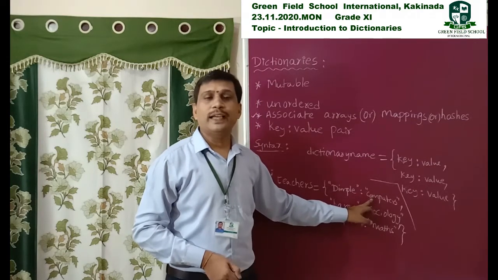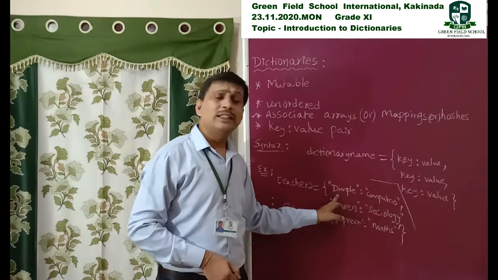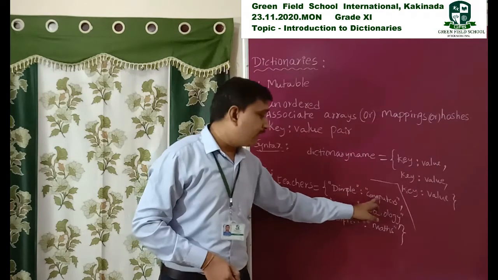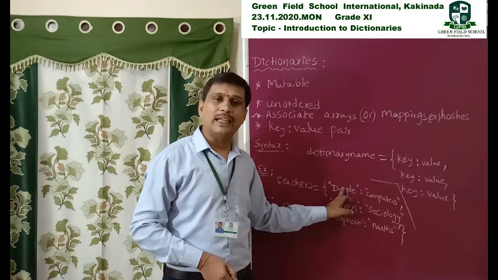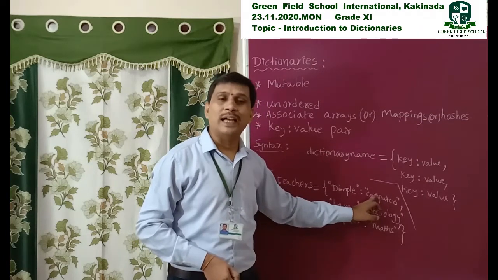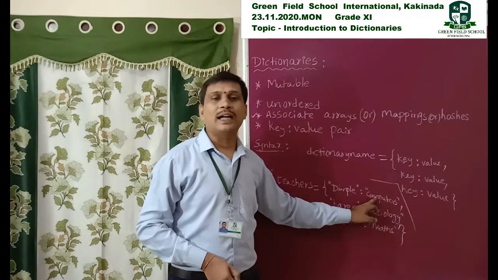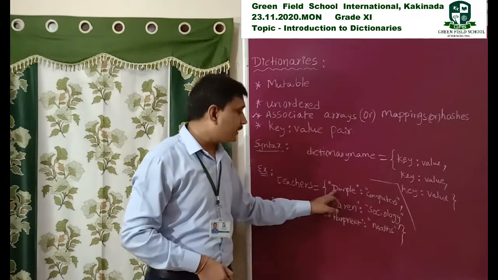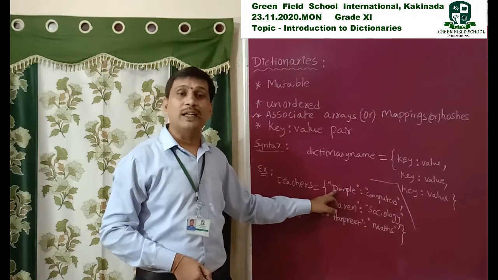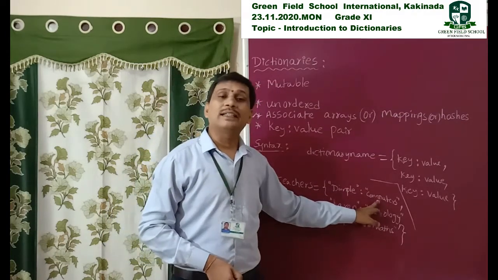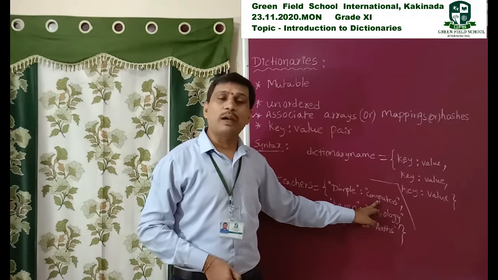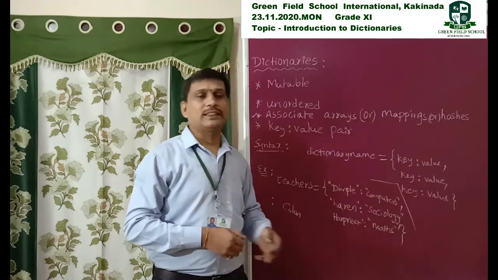So these are the names of the teachers, and these values are the subjects they taught.